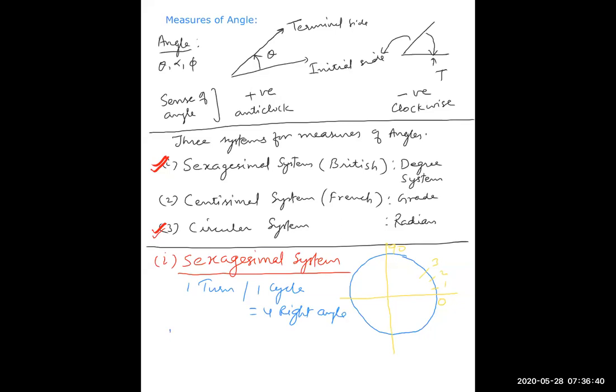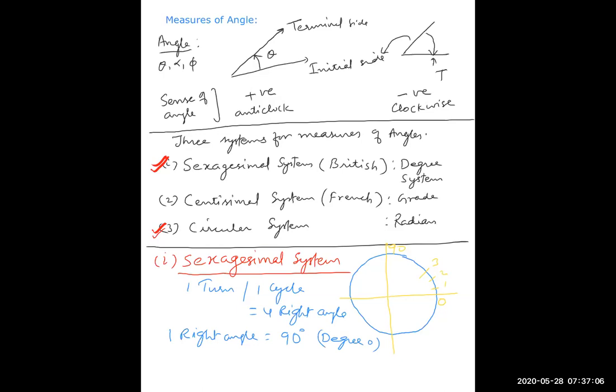And one right angle was divided into 90 equal parts, and each part was called a degree. So one right angle is equal to 90 degrees. This small dot is the symbol for degree.